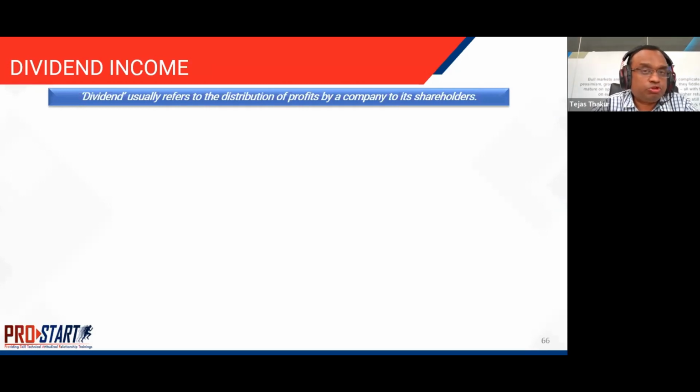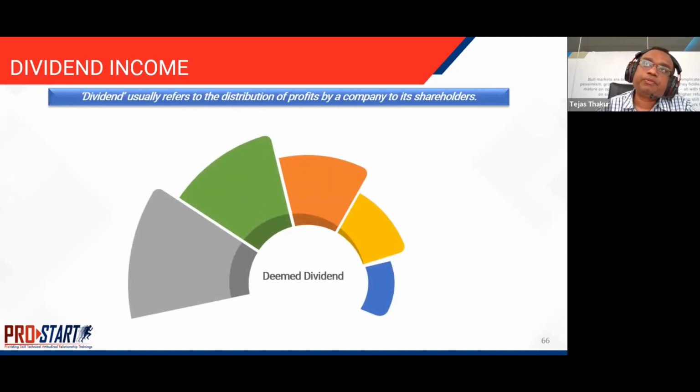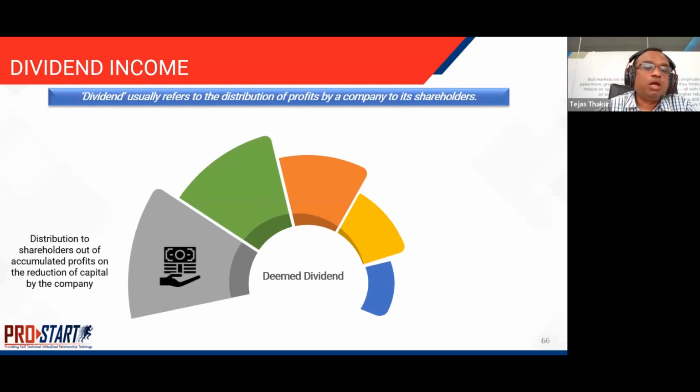Coming to the next income, which most of our investors and we receive, dividend. Dividend can be dividend from companies or dividend from mutual funds. Dividend usually refers to the distribution of profits by a company to shareholders and distribution of its income by mutual funds to its unit holders. Apart from the dividend which we generally accept, there are certain other distributions by companies also termed as deemed dividend, and they are also to be treated like dividend.